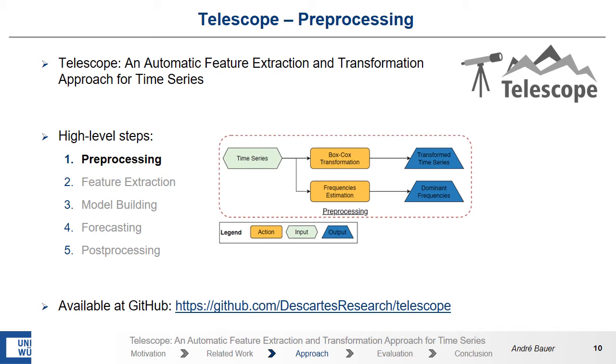In the first phase of Telescope, we pre-process the time series. That is, we perform a Box-Cox transformation to simplify the time series. We also estimate the frequencies of the underlying patterns within the time series, as we assume that the humans are controlled by the sun. We only consider frequencies like day, night, weeks, months, years, hours, and so on, and then we detect the most dominant frequencies for further investigations.